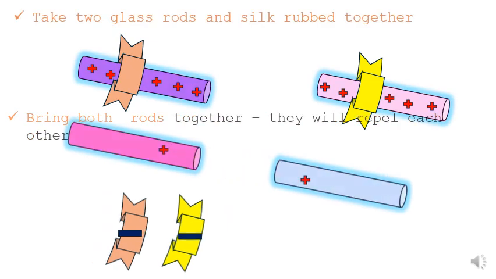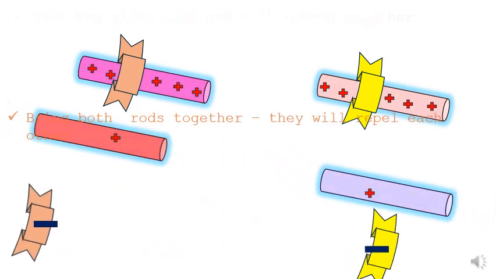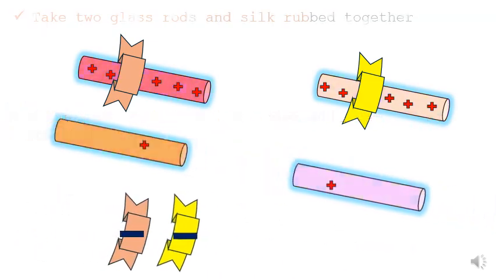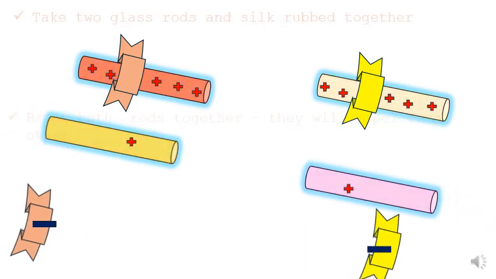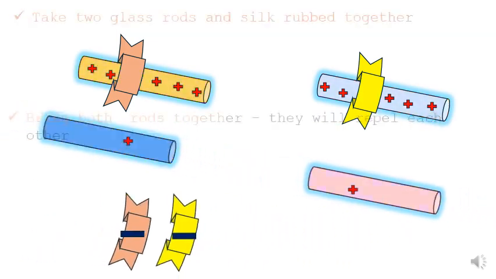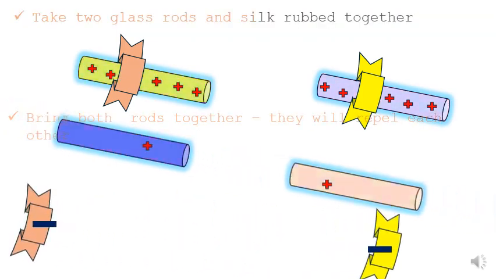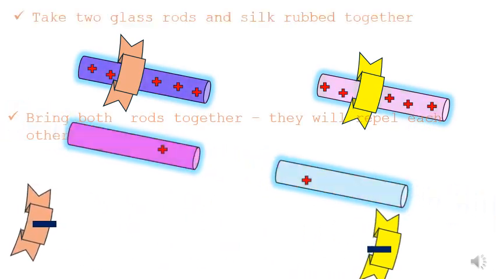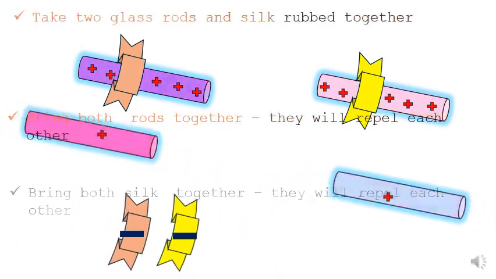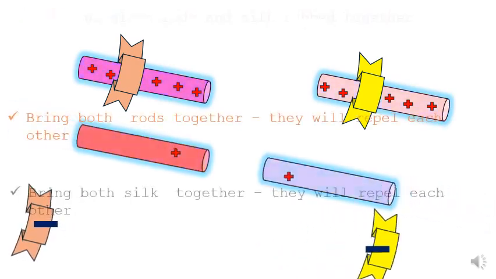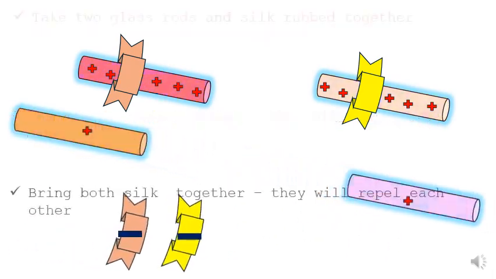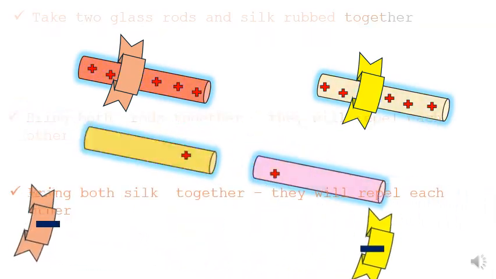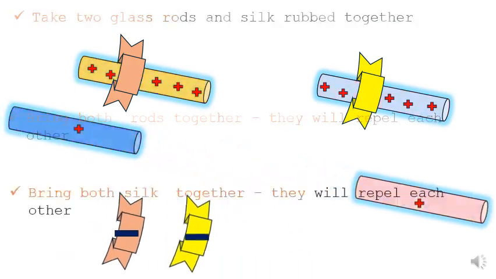And the same story: when I rub the silk with a glass rod, the silk will be negatively charged, and if I keep the silk pieces nearer together, the silk will repel again. That means similar charges will repel each other. This is the classical example of static electricity. Similar charges will repel each other, glass rod as well as silk.